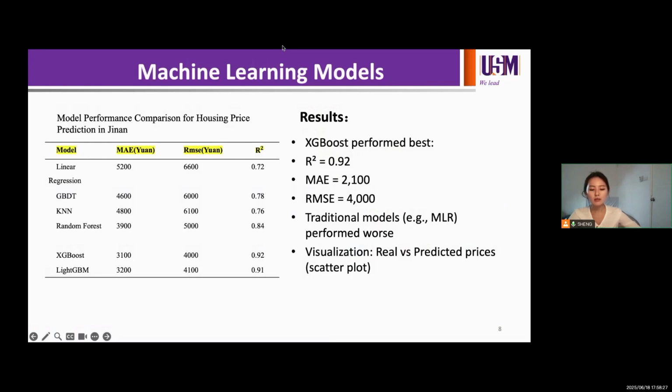In the scatter plot of predicted vs actual prices, XGBoost shows a strong linear pattern, meaning the predictions are close to real values. This proves that machine learning, especially XGBoost, can effectively handle complex housing data.